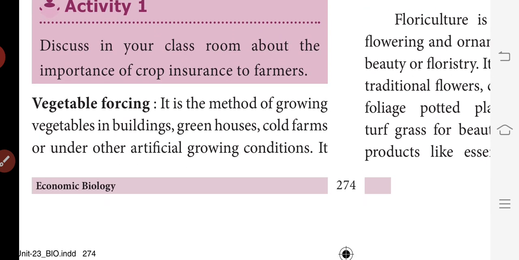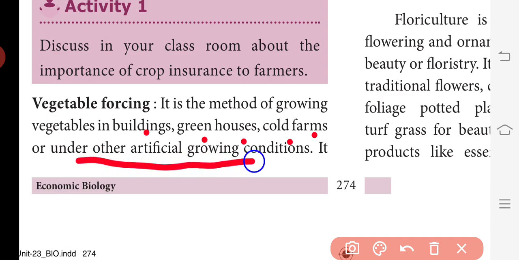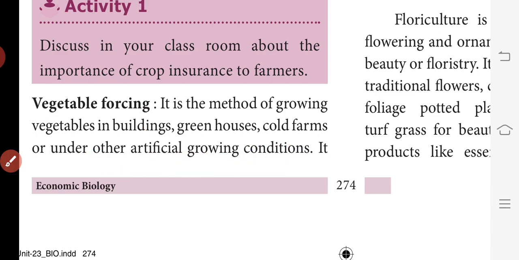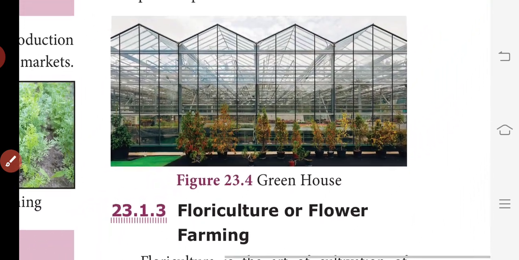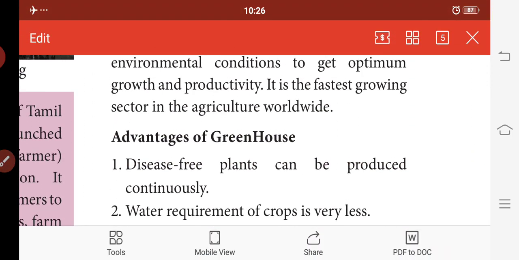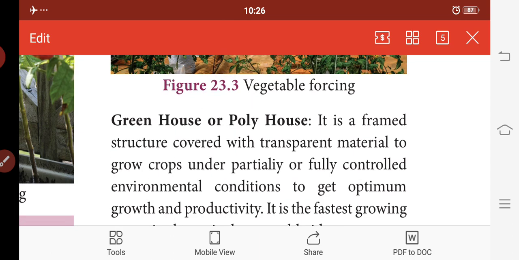Next is vegetable forcing. What is vegetable forcing? It is the method of growing vegetables in buildings, greenhouses, cold farms or under other artificial growing conditions. So vegetable forcing is the method of growing vegetables in higher buildings, in greenhouses, in cold farms or under other artificial growing conditions. It is the most intensive type of vegetable growing.